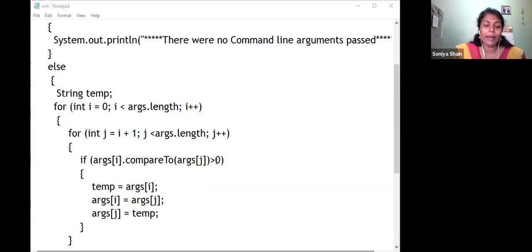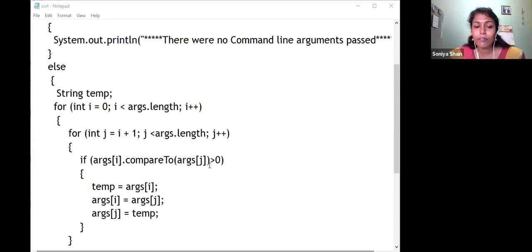If it is comparing, it is checking the ASCII values. It will subtract the ASCII value of the first string's first character and the second string's first character. They are compared by subtracting, and that value is checked as greater than 0. That is the result of the compare function. Depending on the difference of those ASCII values, it takes those numbers. That is why it is greater than 0 here.